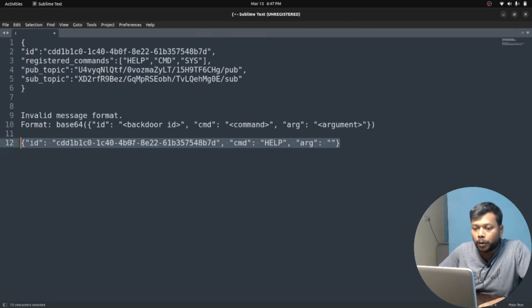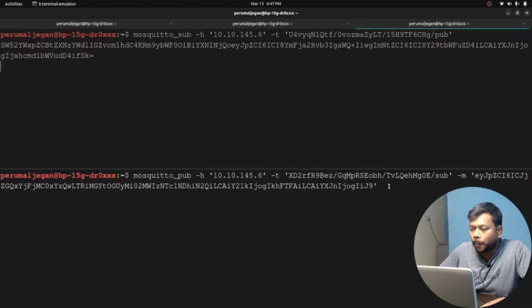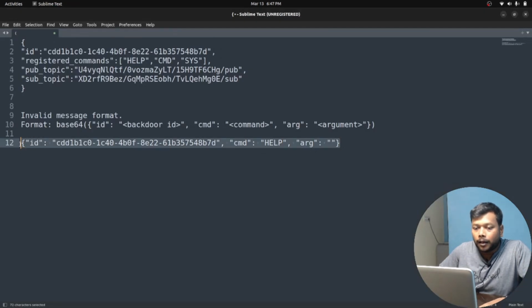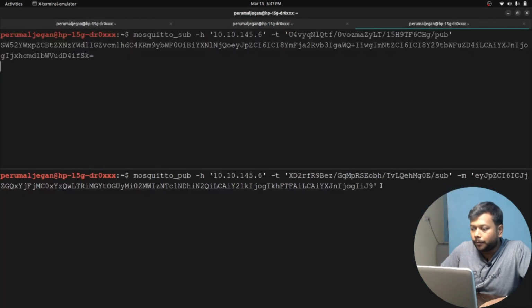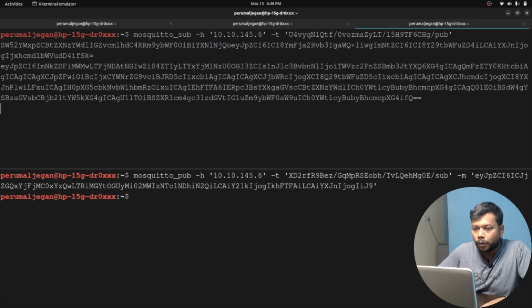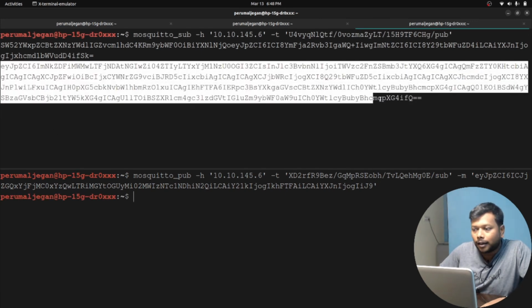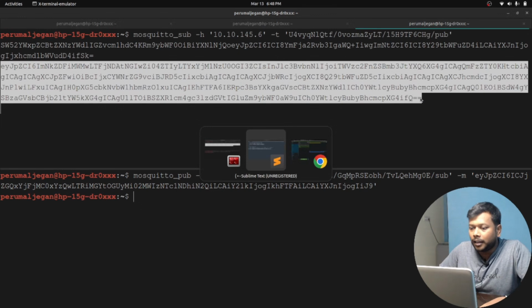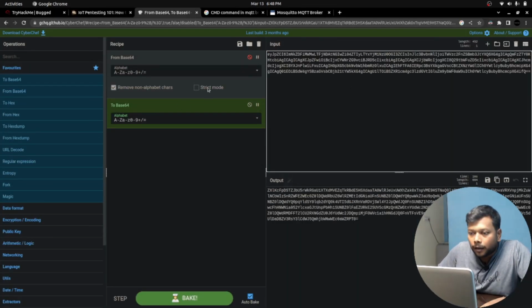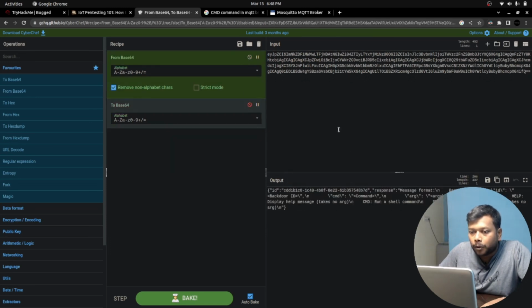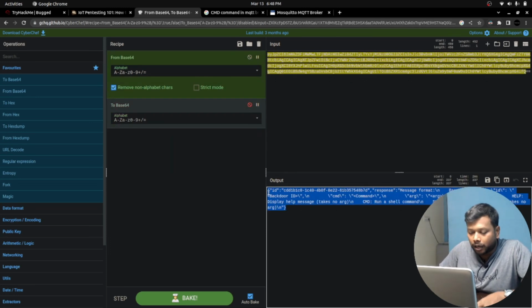We crafted this one. We are going to query for the help command, and we have encoded this entire message format by using CyberChef. And let me enter. Now it gave a lengthy base64 string, so let me uncover this string now. I'm going to convert from base64.